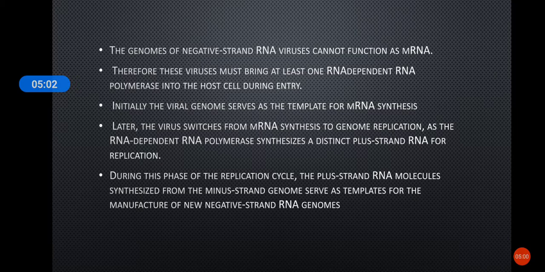In this group, the negative strand RNA viruses, their genome cannot function as mRNA. So for them to replicate, they will have to bring with them an RNA dependent RNA polymerase once they enter into the cell. Most of them will have this enzyme with them in their capsid. Influenza virus is an example for negative strand RNA, and they have this enzyme in their capsid.